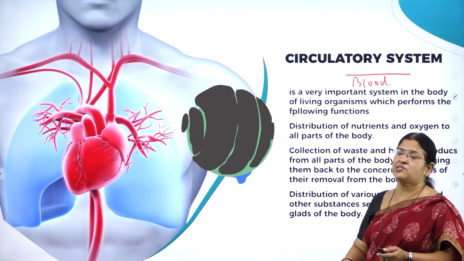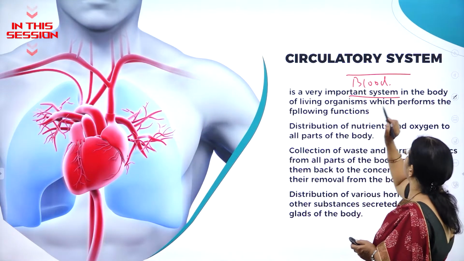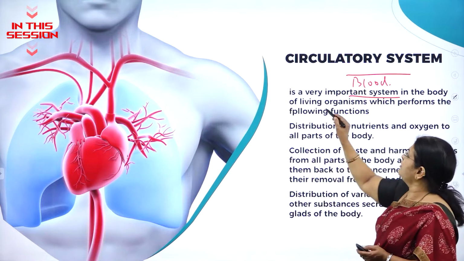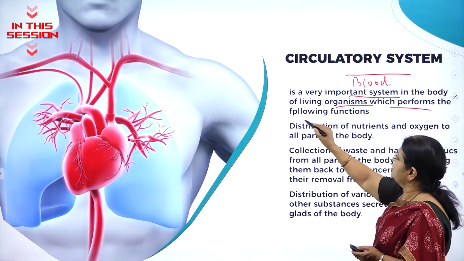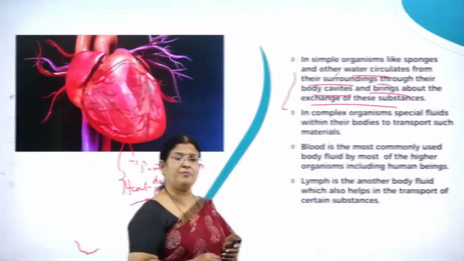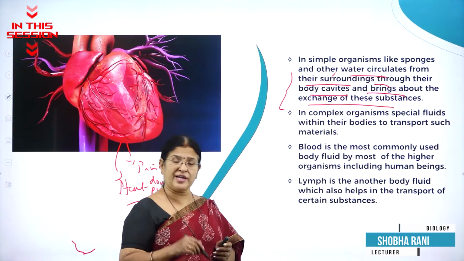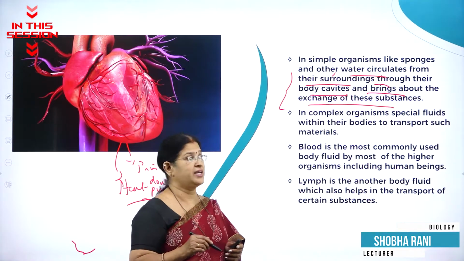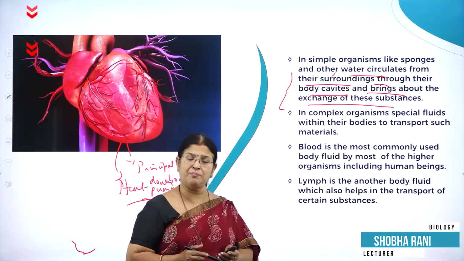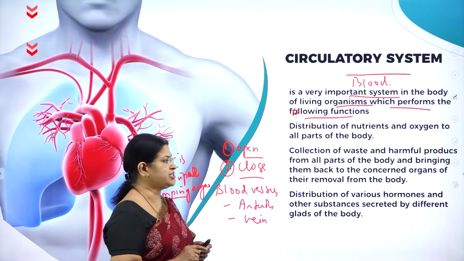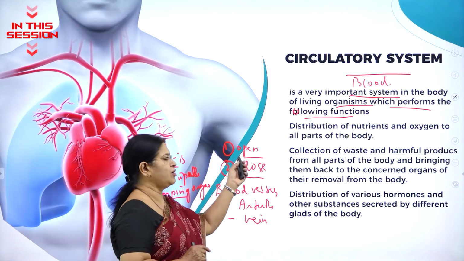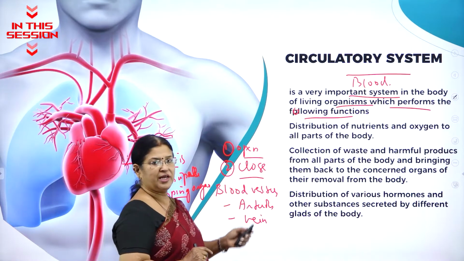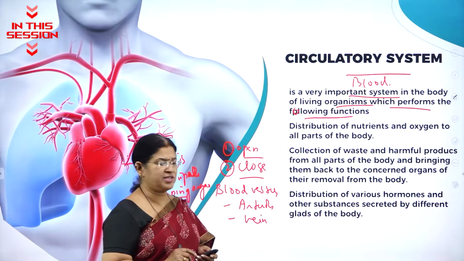So circulatory system is a very important system in the body of living organisms which performs the following functions. What do you mean by complex organisms? Organisms which have a better body organization than compared to the simple organisms. Circulatory system is of two types. One is called the open circulatory system, the other one is called the closed circulatory system.